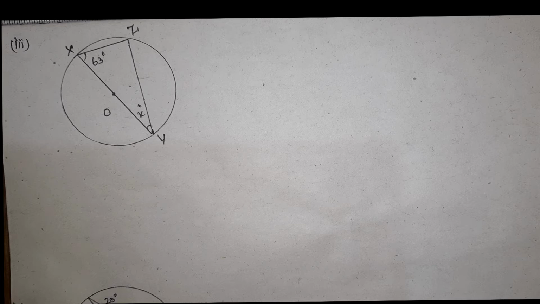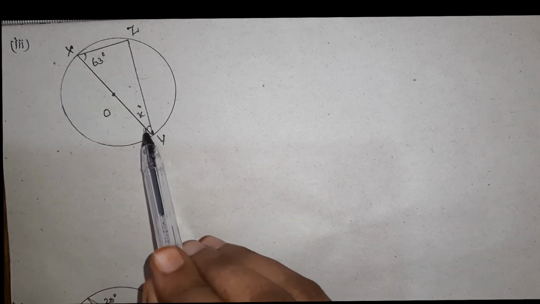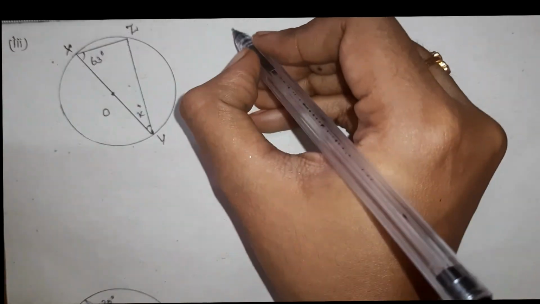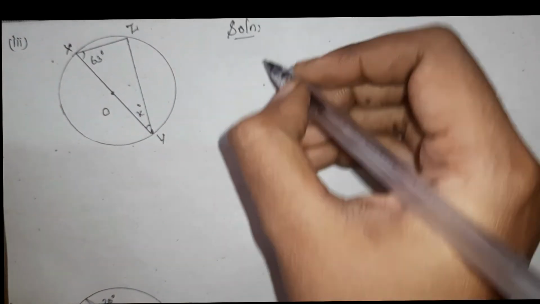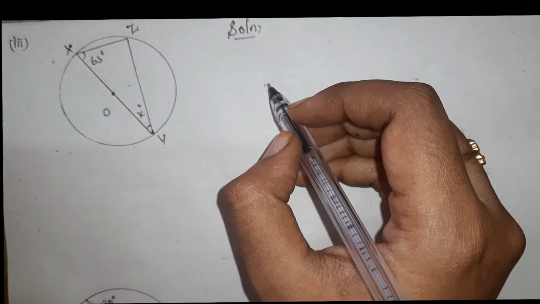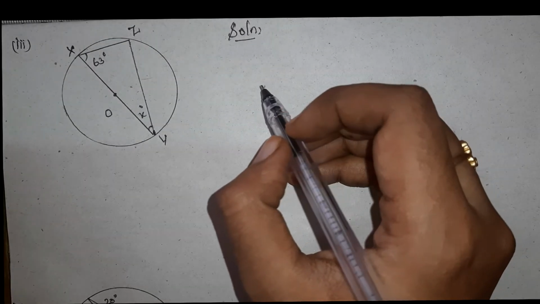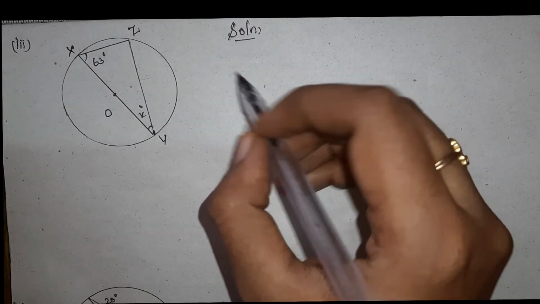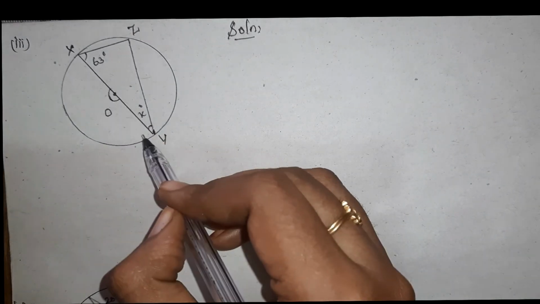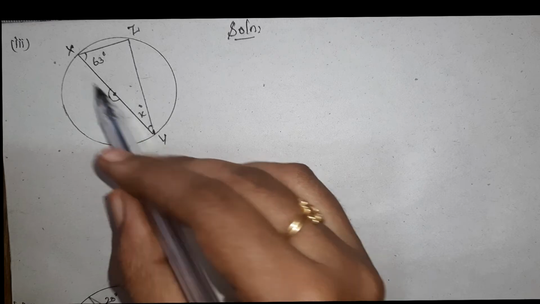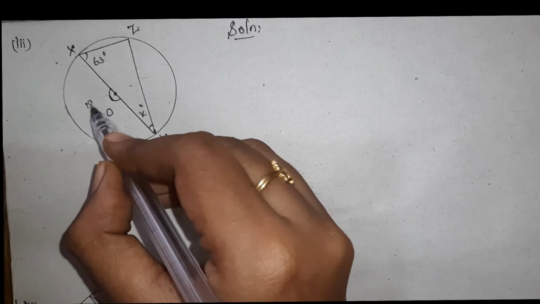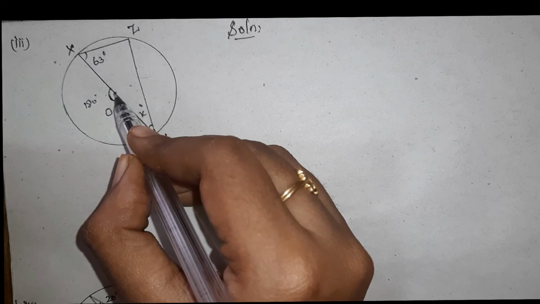Third part. In this question we have to find out the value of x. So x is here. Solution. Here also we can apply theorem 10 because we have two angles. One is the angle subtended by the center. You know, it is a straight line because it is passing through the center. Also it is on a diameter. So definitely the angle is 180 degree. You know this. So this is the angle subtended by the center.